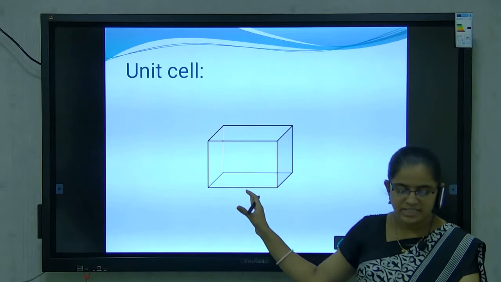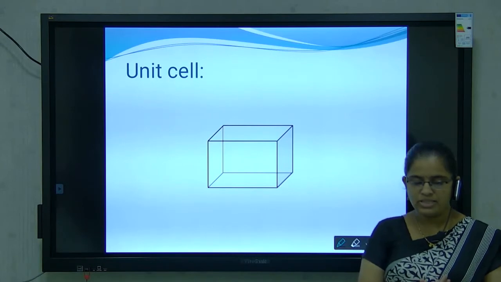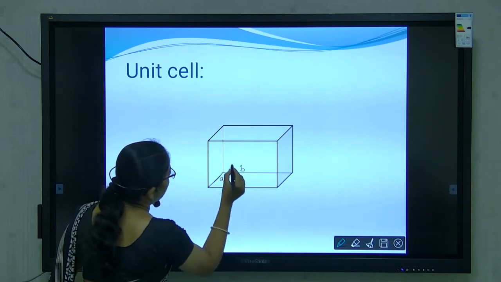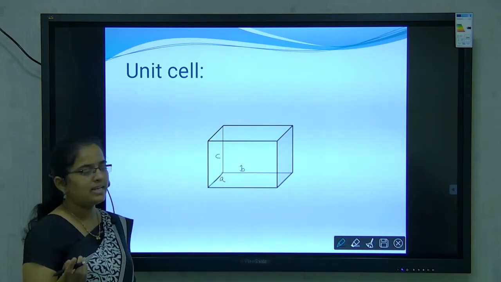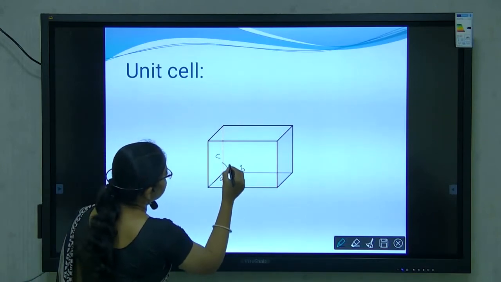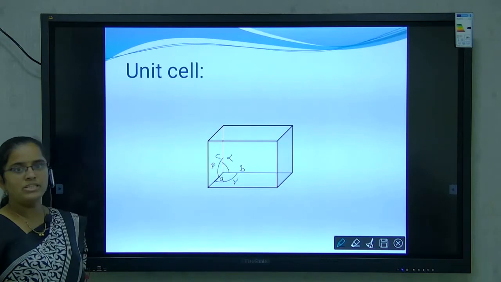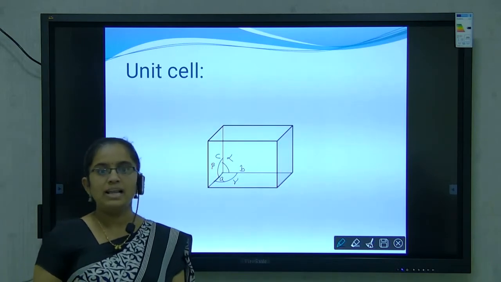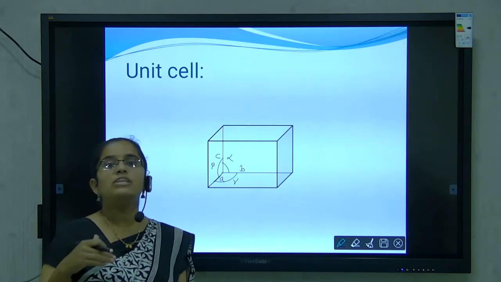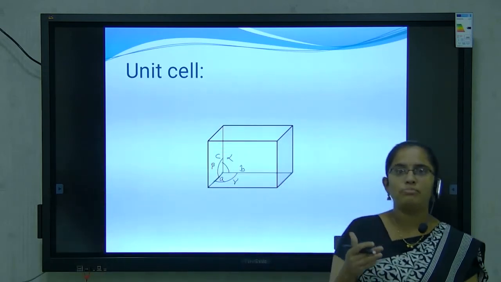Now, in any unit cell, the dimensions of the unit cell along the three axes are denoted by symbols. These axes are denoted by the letters A, B and C, and the angles between these axes are denoted by alpha, beta and gamma. These are the dimensions used to measure a unit cell. For example, this is a diagram of a simple cubic unit cell.